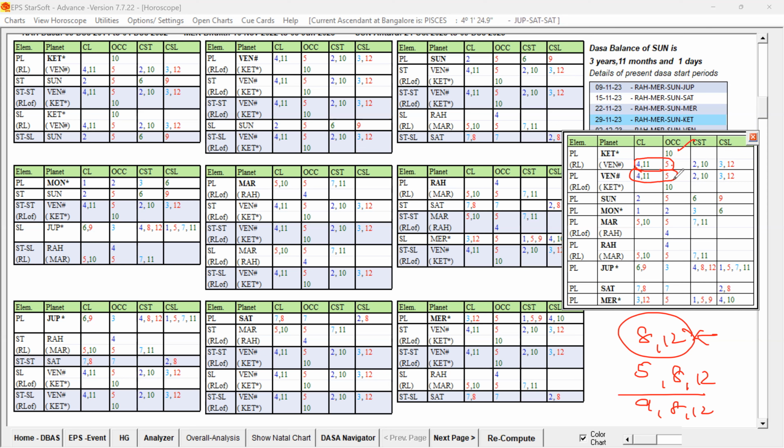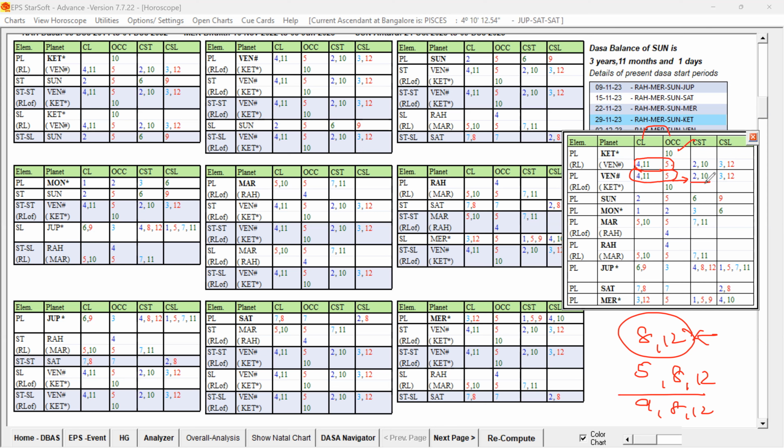But the unfavorable impact of 5 can be there only in the subsequent levels, if the 8th house or 12th house are joining, and then 5 will get the support on the unfavorable side. But if you look here, if you take CLOCC alone, it is not good. Look at the CST, it is the 2 and 10 cuspal star lord.